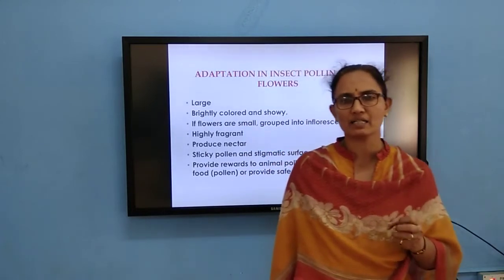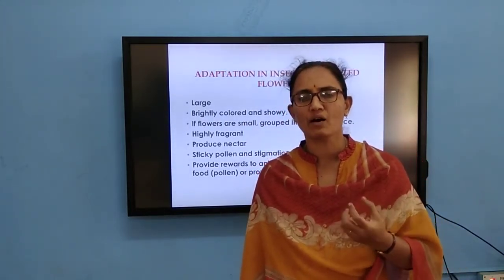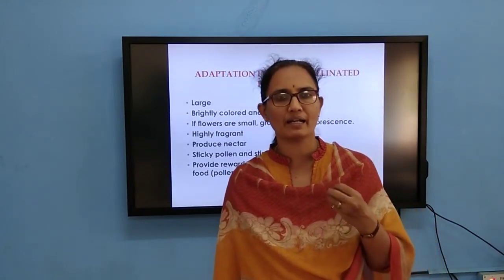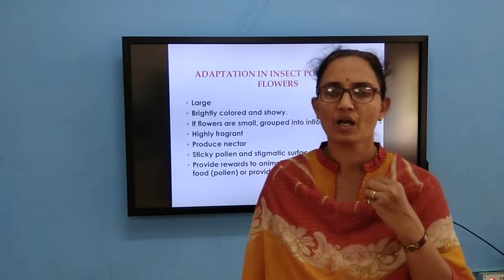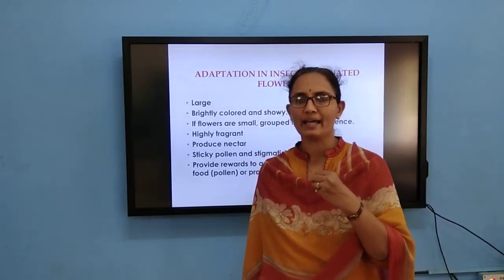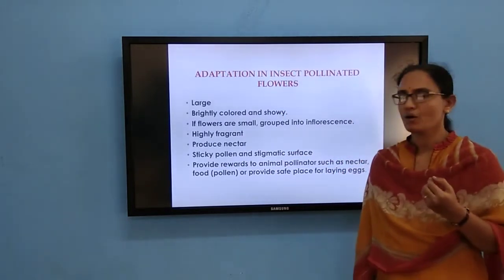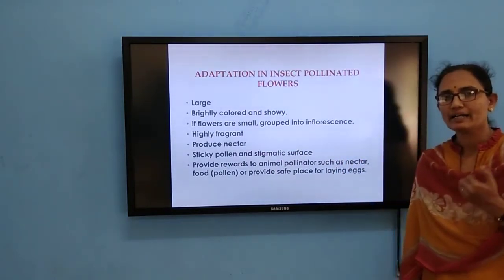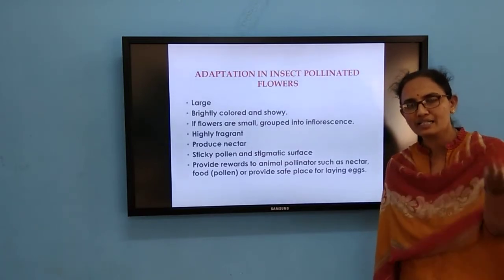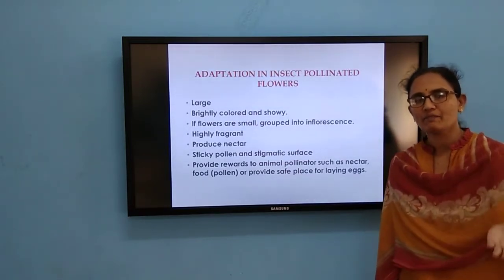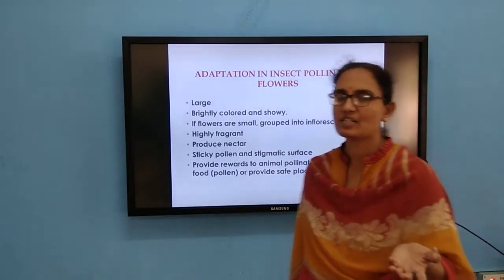Honeybees, butterflies, moths, hummingbirds, whatnot, almost every organism: whenever an insect visits from one flower to the other, what happens to its body hair? A fine array of body hair will be there. So naturally, the pollen grain gets attached to this fine hair. So when it visits another flower, definitely there is a transfer of pollen grain.